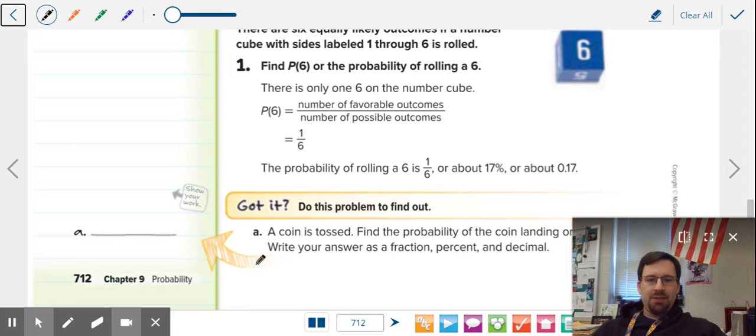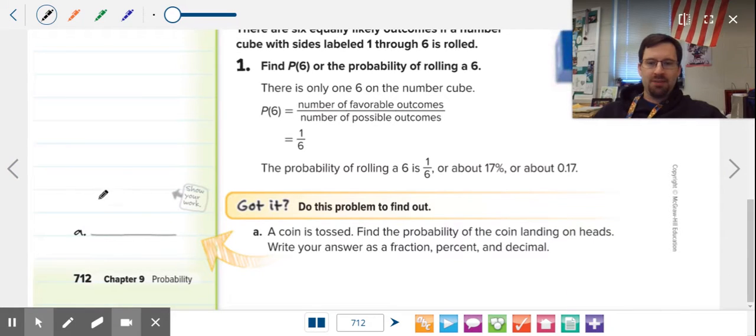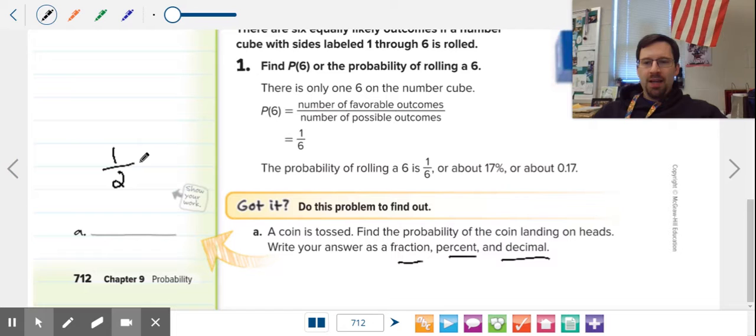So let's talk about a coin toss. Find the probability of the coin landing on heads. There's one heads out of two options. Write your answer as a fraction, percent, and a decimal. Take any; I like to go to a decimal first. Just divide them: 1 divided by 2 is 0.5. To get from decimal to percent, you multiply by 100, and you get 50%.